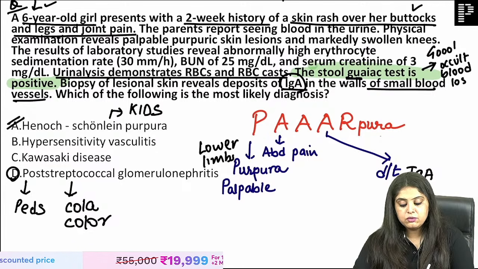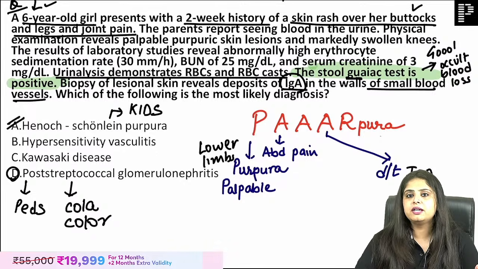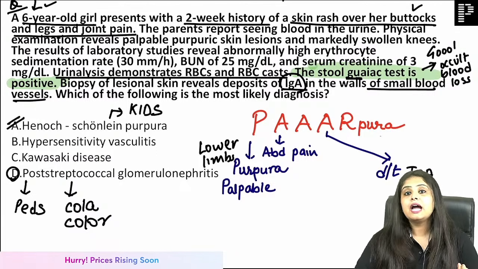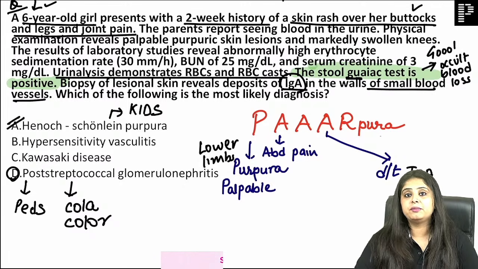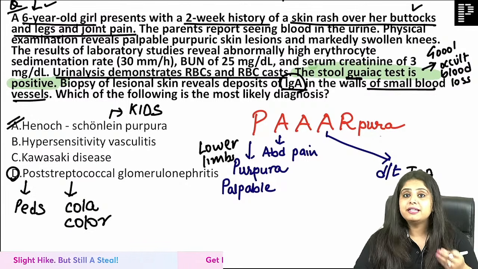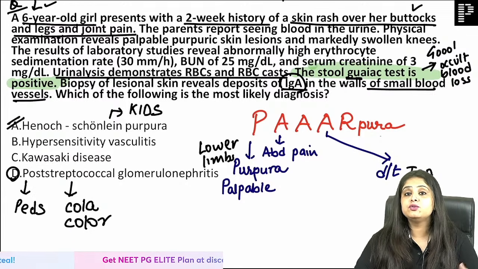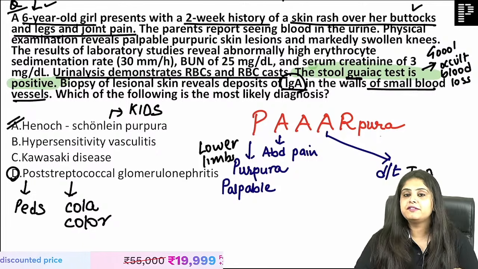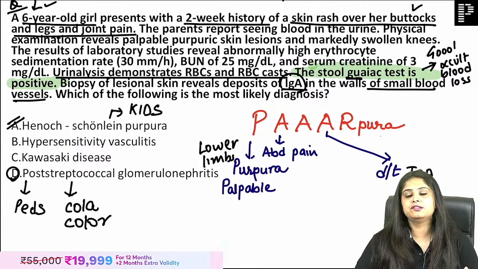You know, sometimes when you ask a patient that are you seeing any blood in your stool sample, he will say no, every morning when I go to clear my stomach, I don't see any blood in the stool sample. He will come and give you a stool sample, you will also not see any blood in it, but there is still little amount of blood in it which is not visible to your eyes. But when you will do a clinical test, you will find blood, because that is such little blood loss that is happening.